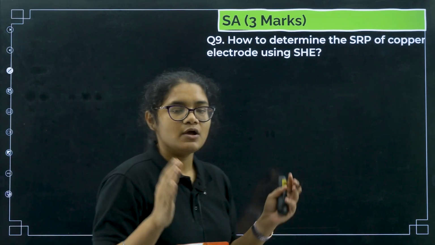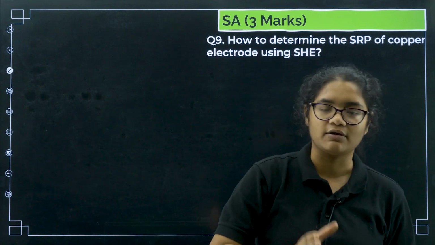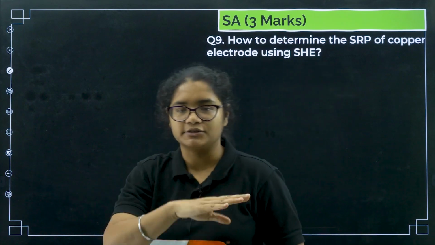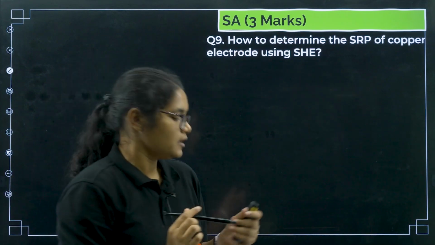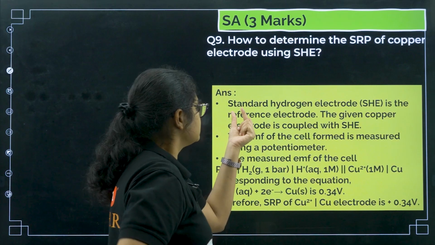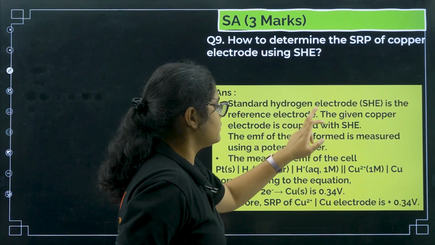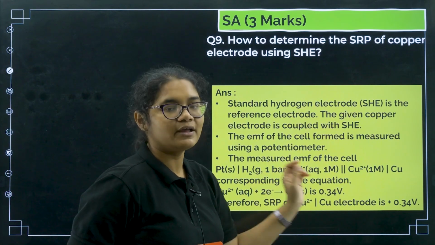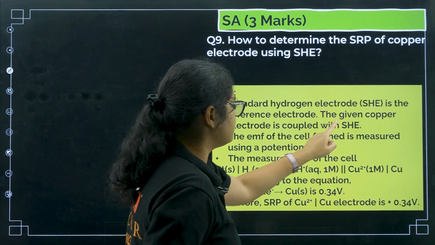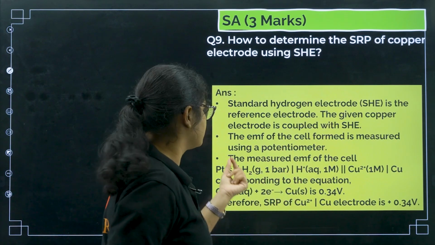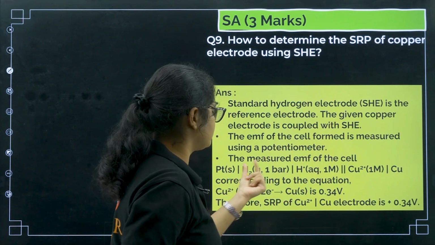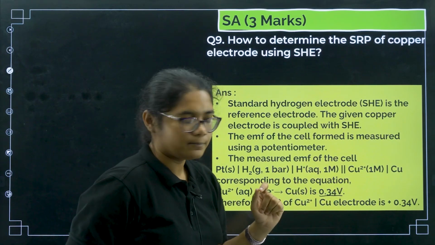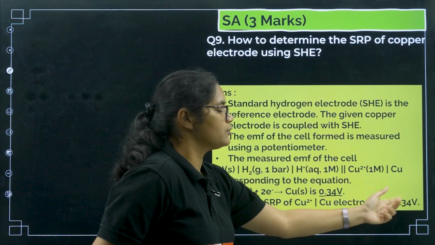This is very simple. One side you have to use hydrogen electrode, another side you have to use copper electrode with copper sulfate solution, connect it with a voltmeter, it will measure the potential difference and give you the value. Standard hydrogen electrode is the reference electrode. The given copper electrode is coupled with SHE. One side you have copper electrode, one side you have SHE. The EMF of the cell formed is measured using a potentiometer. The measured EMF of the cell, with H plus on one side and copper on the other, corresponding to the equation is 0.34 volt. So that is why SRP of copper is 0.34 volt.